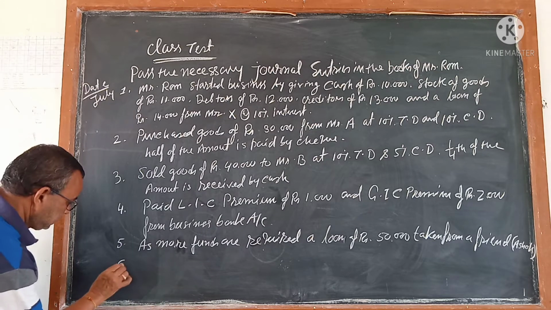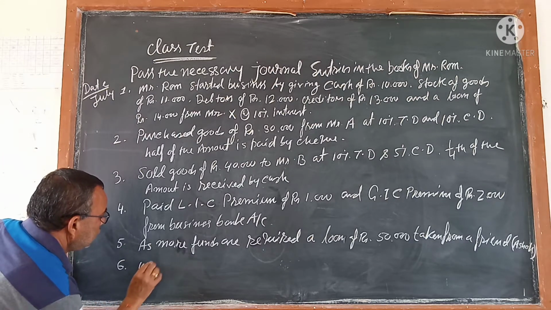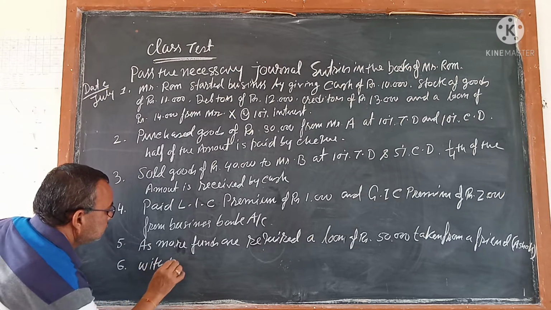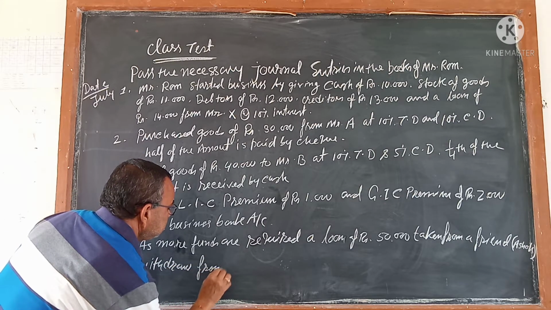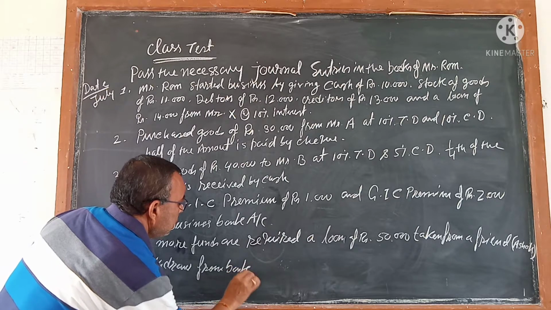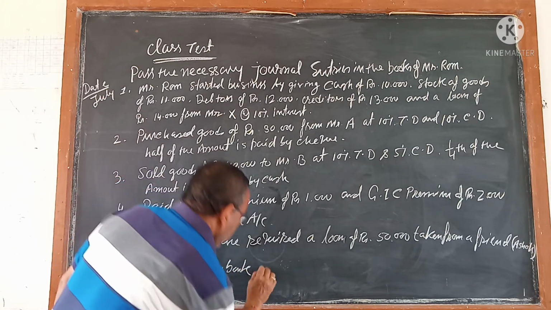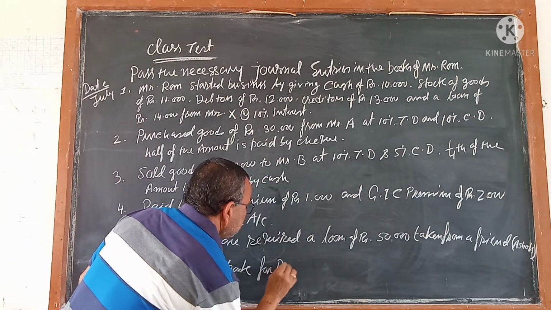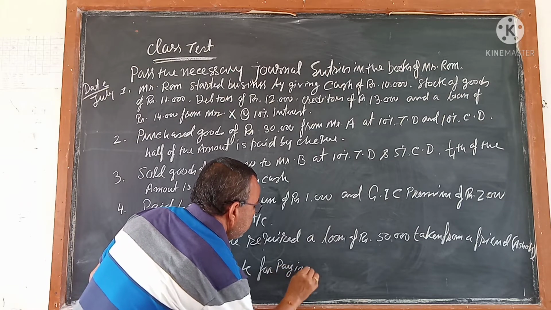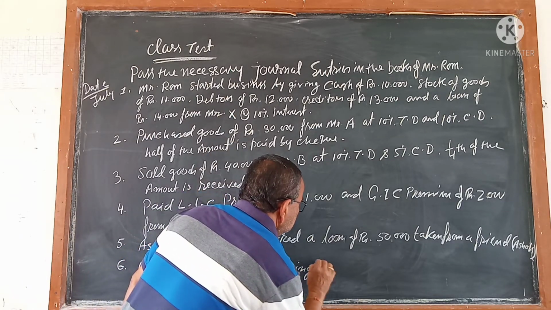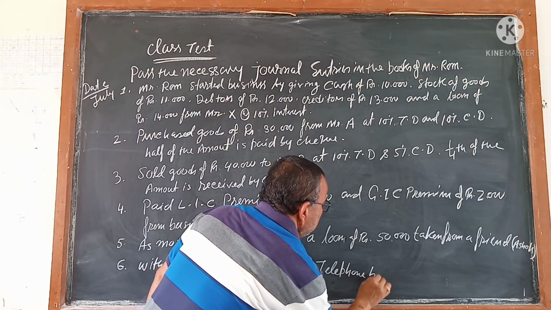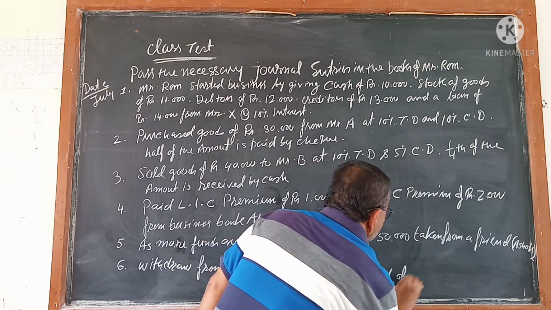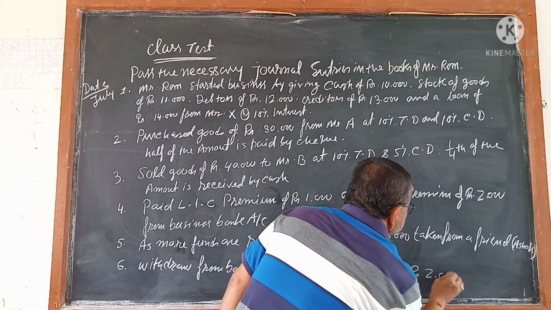Number 6, withdrawn from bank for paying telephone bill of rupees 2,000.